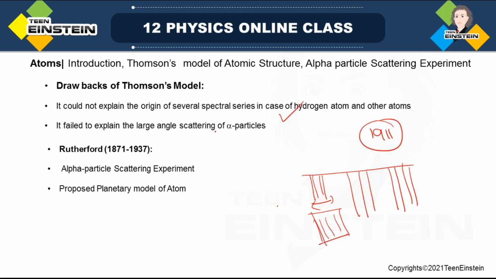Not only that, it failed to explain the large angle scattering of alpha particles also. We'll discuss this point when we discuss alpha particle scattering. What large angle alpha particle scattering was and how to explain it, we'll see in the Rutherford model.